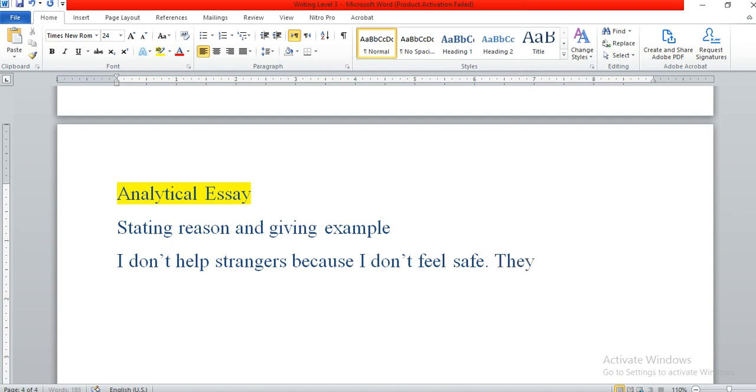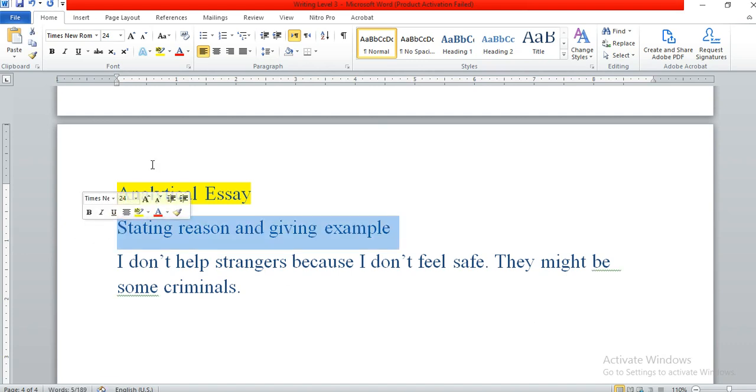They might be some criminals. Yeah, there might be some criminals. So we can have another example. People don't help people. Sometimes people are busy, sometimes people don't feel safe, sometimes people assume different things. So we give reasons and examples to write an analytical essay.